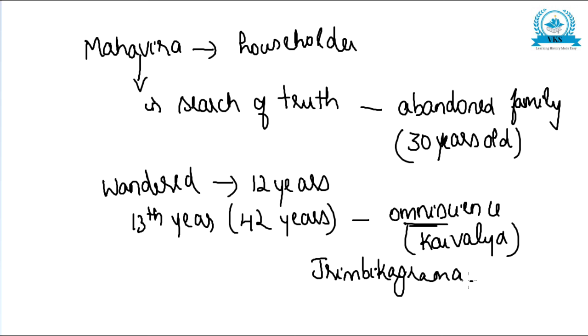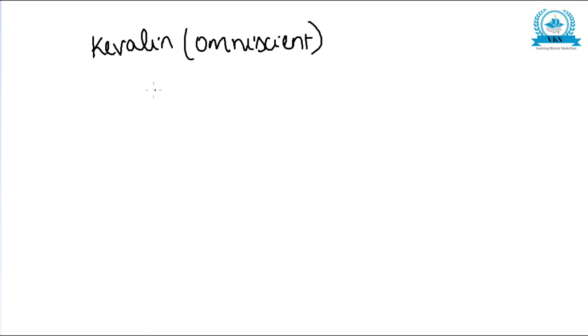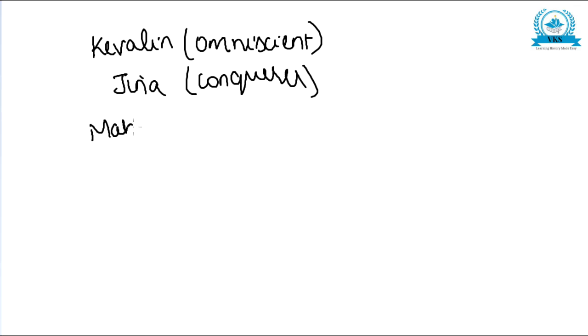After attaining Kaivalya, that attaining of omniscience, he came to be called Kevalin, that is, omniscient, one who attained enlightenment. He was also called Jina, that is, conqueror, or Mahavira, that is, the great hero.